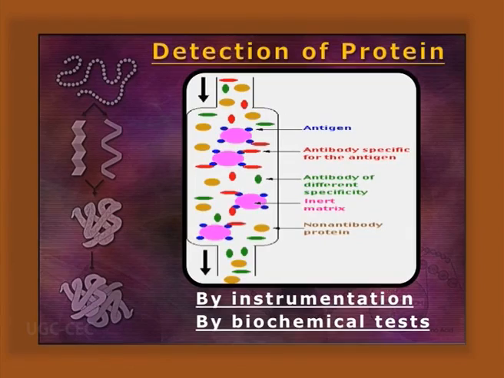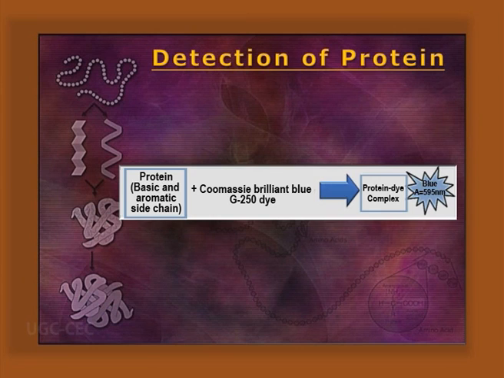The protein can be detected either by instrumentation like gel exclusion chromatography, dialysis, affinity chromatography, or by biochemical test such as the Bradford method, where the color of Coomassie Brilliant Blue G250 changes from 465 to 595 nanometer by reacting